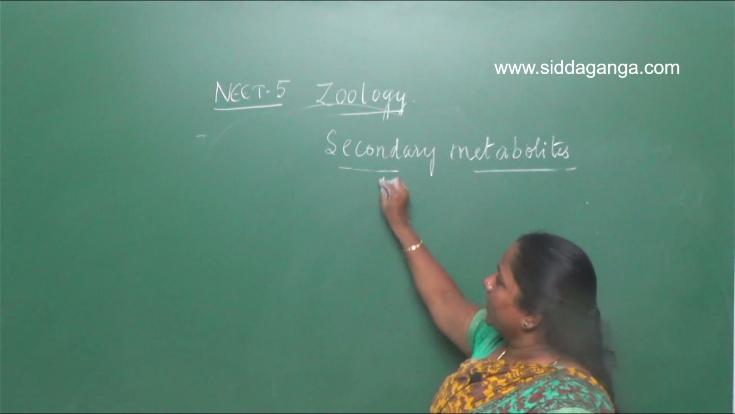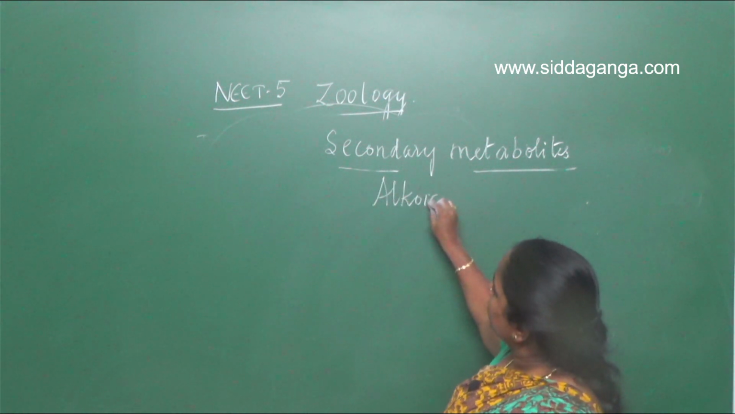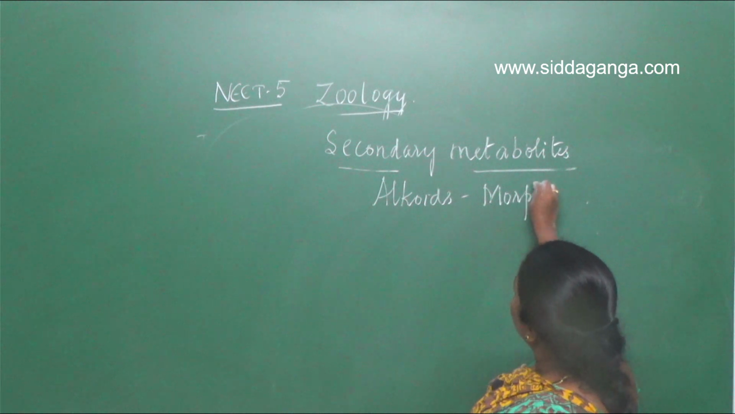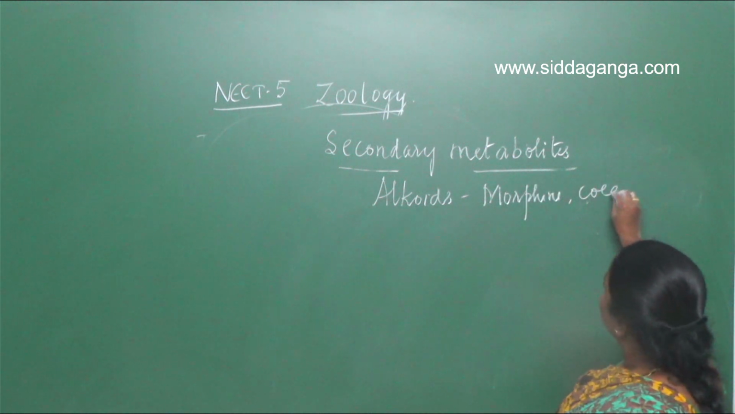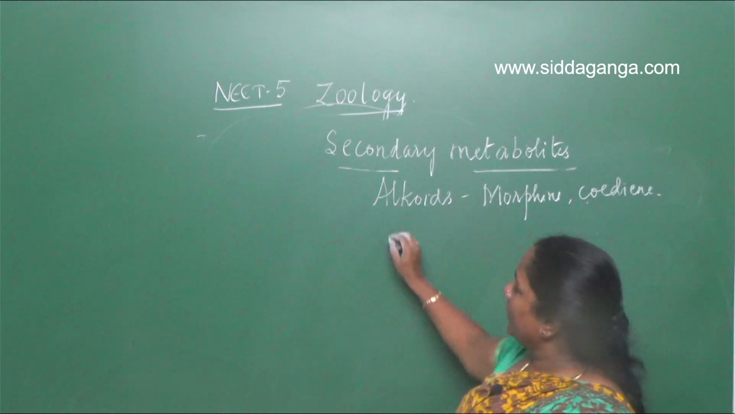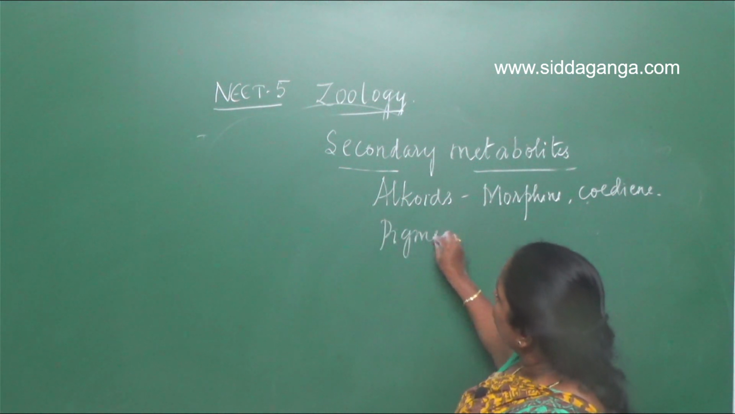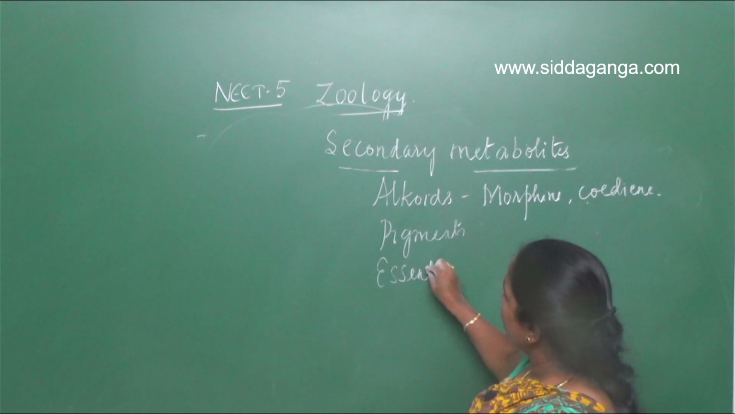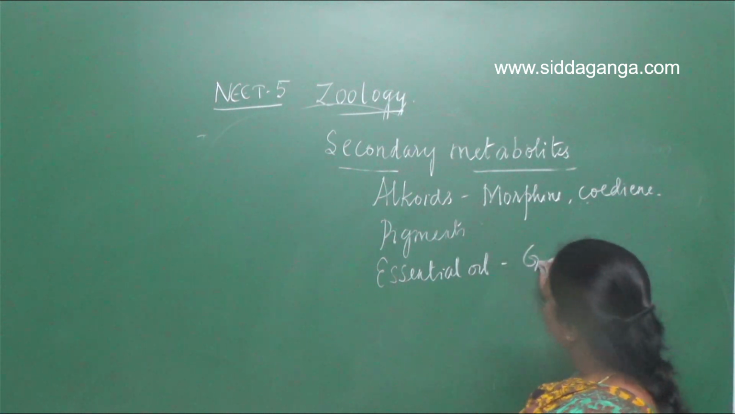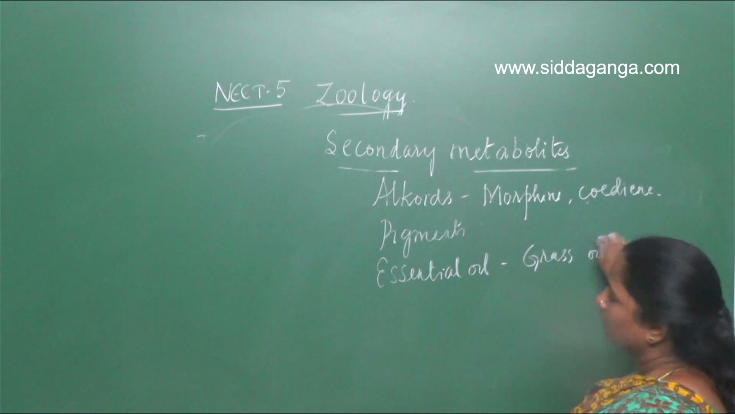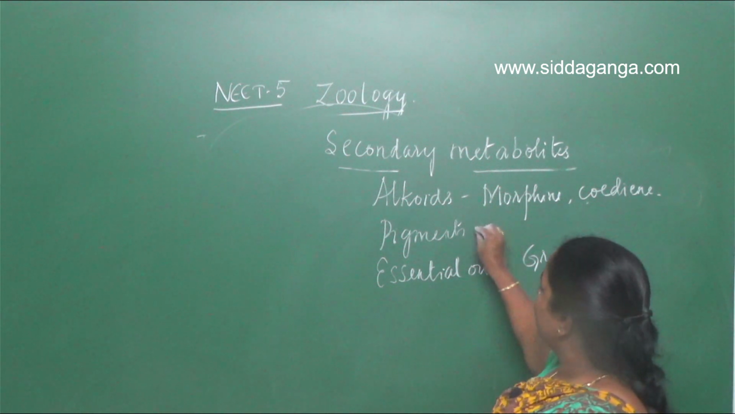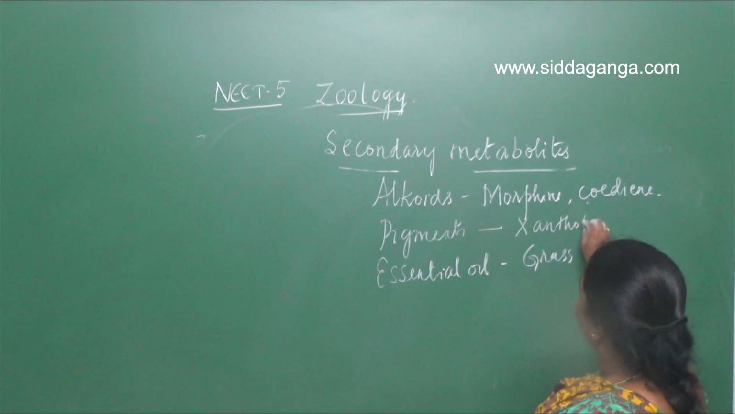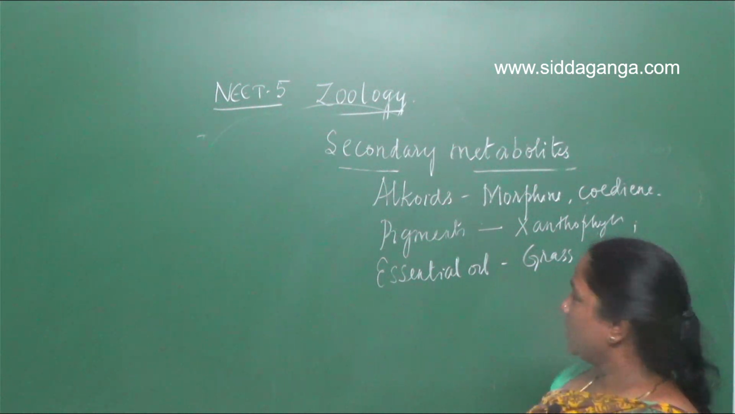In the secondary metabolites, we have alkaloids. Alkaloids, for example, morphine. Then we have codeine. Then we have pigments. We have essential oils, like grass oil. The pigments like carotenoids, you can write xanthophyll, then carotenoids, etc. Then the essential oil is grass oil.